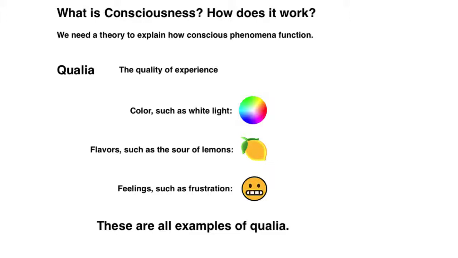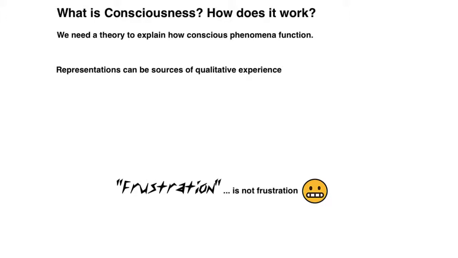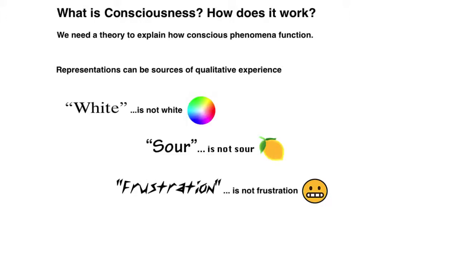What is even more curious is that we experience qualia through art. Art's power is exactly the ability to generate qualitative experience through a representational medium. Language is a great example of this. When we read a novel, we can easily experience frustration of the characters and imagine a white light or the sourness of lemons. But words on a page are not themselves frustration, white, or sour. They are blotches of ink.